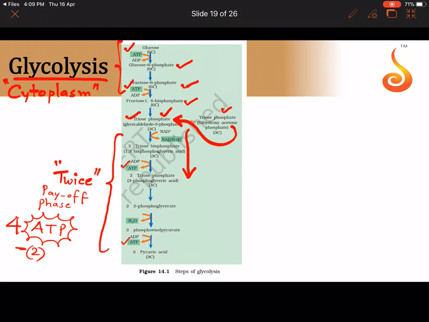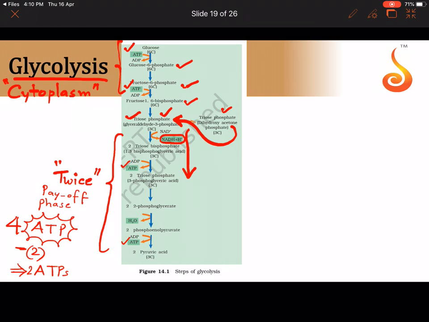Because 2 of them are used up in the preparatory phase. So the net ATP gain from glycolysis is only 2 ATPs that we get, and we also get a very important reducing agent, a very important compound which plays a very important role in generation of ATP, that is NADH. This also we get 2.